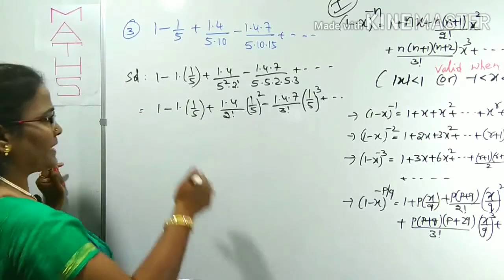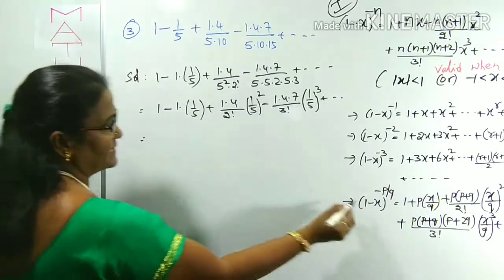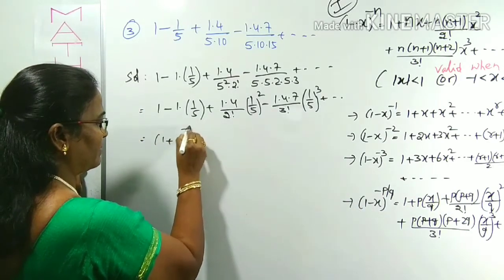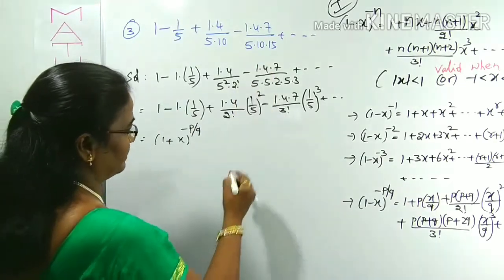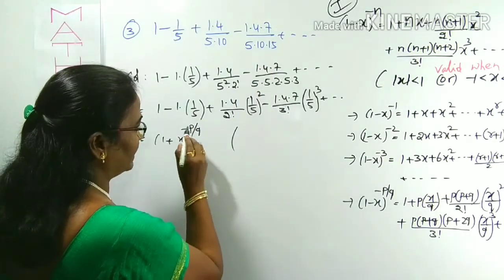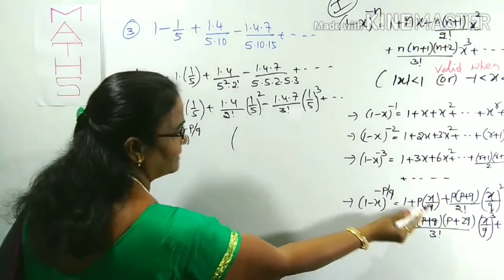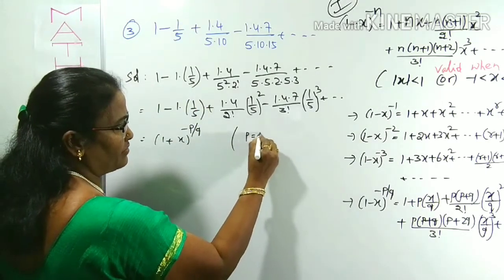What is p? Compare with that one. It should be in the form of, in place of minus, we can take plus: 1 plus x whole power minus p by q. If you take that, definitely you can get the solution of this expansion. Here you have to calculate what are p, q and x. To find p, x by q quotient means 1 by 5 quotient is p. Therefore p is equal to 1.